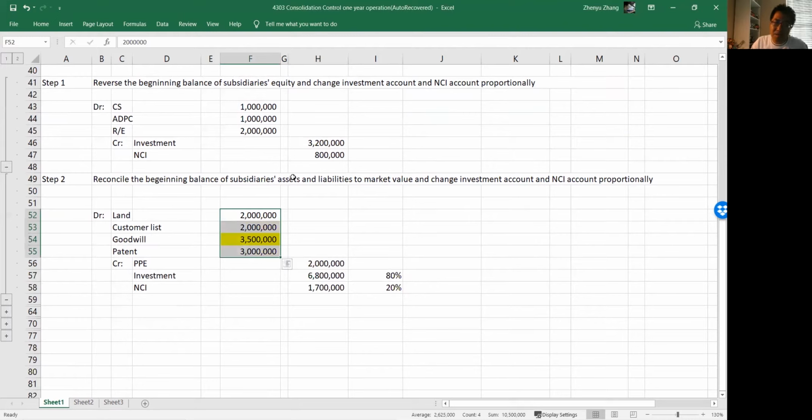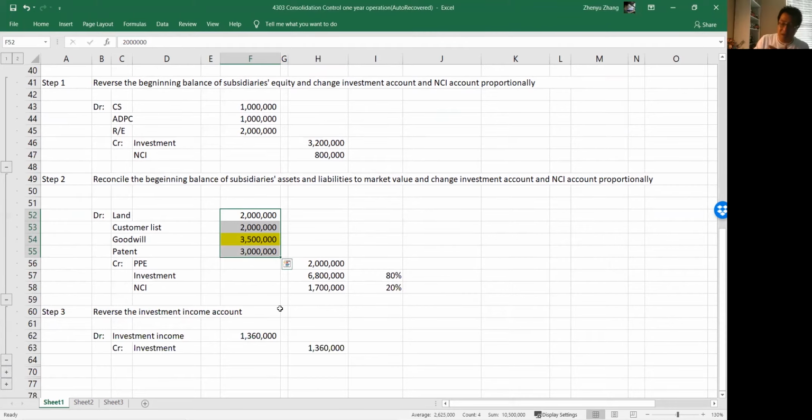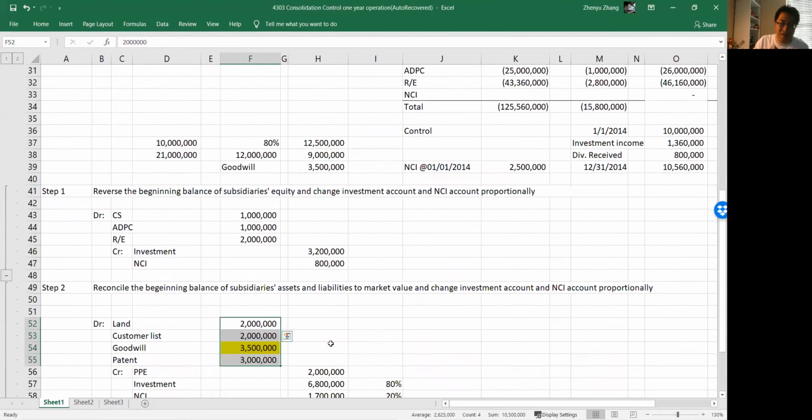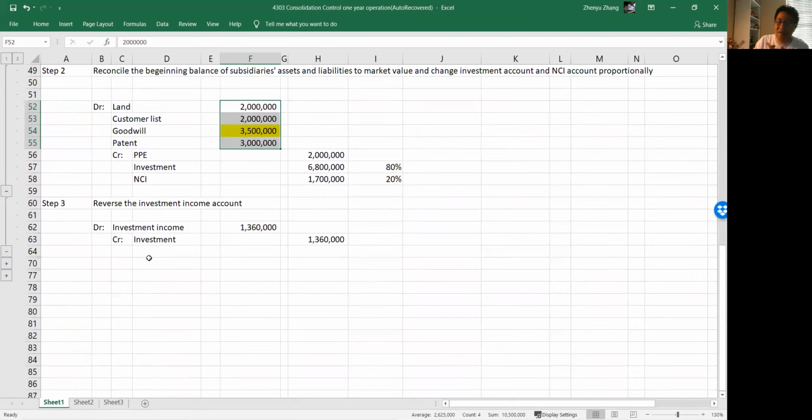So this is our step: reconcile beginning balance to market value and change investment account and NCI account accordingly. Step 3, reverse the investment income in the investment account, right? So investment income was a credit. If we reverse, we debit investment income, which we calculated as 1,360,000. We debit and we credit investment, double entry rule, so the same amount.